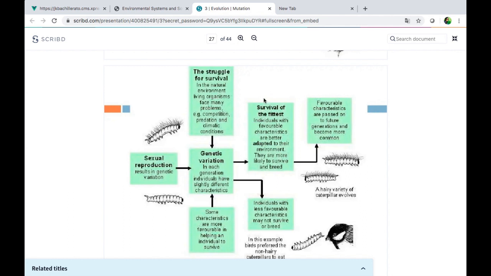After that, survival of the fittest. So the organisms with the best characteristics, better adapted to the new environment, are going to survive and breed. Okay, they're going to reproduce. And those favorable characteristics are going to be passed on to future generations and become more common. Individuals with less favorable characteristics may not survive or breed. They are going to die. In this example, this animal cannot survive and this predator is going to consume it.